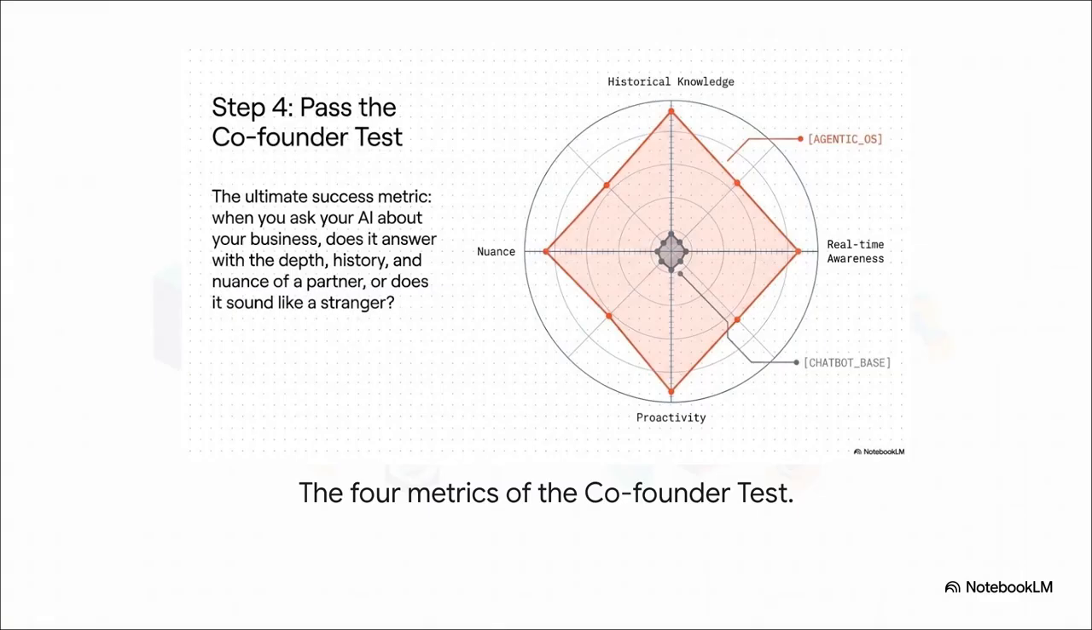To pass this test, your system needs to maximize its footprint across 4 specific dimensions. A standard chatbot baseline? It barely moves the needle on any of these axes. It just doesn't have the reach. But a true agentic OS covers the entire spectrum of business intelligence, truly pushing the boundaries of what an automated partner can do for your daily operations.